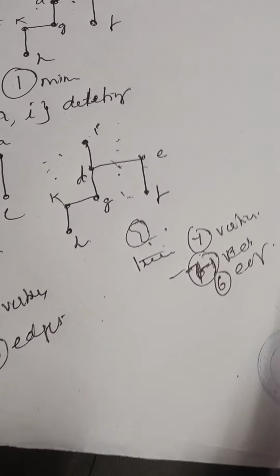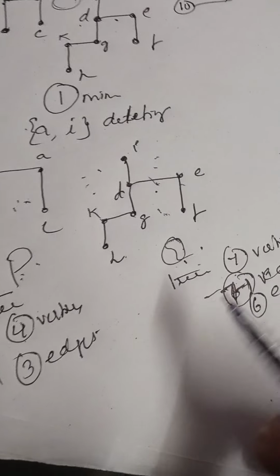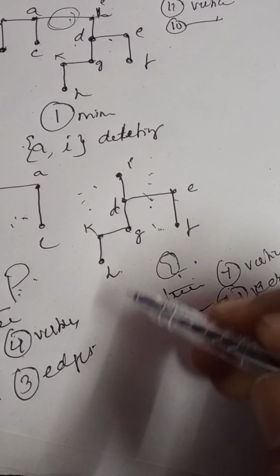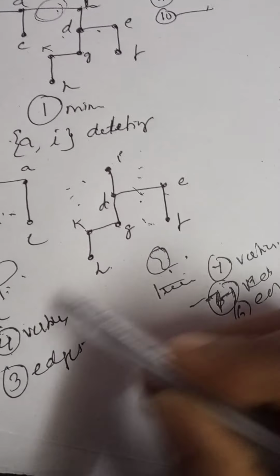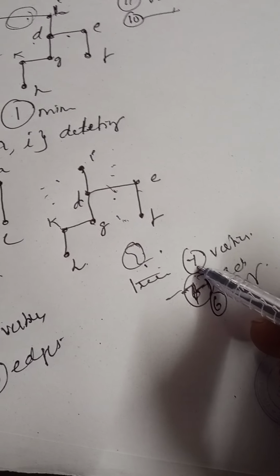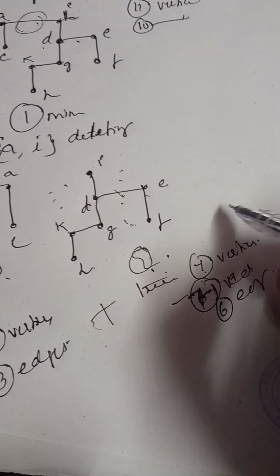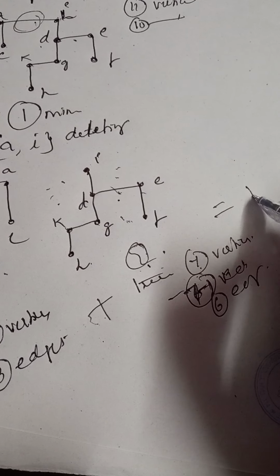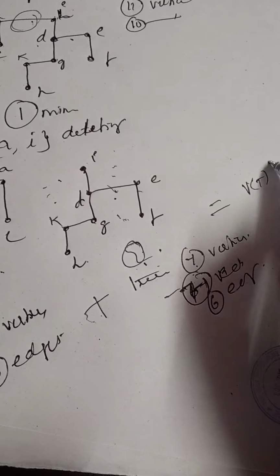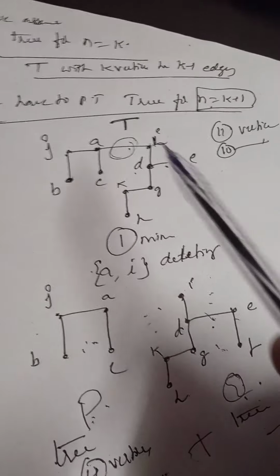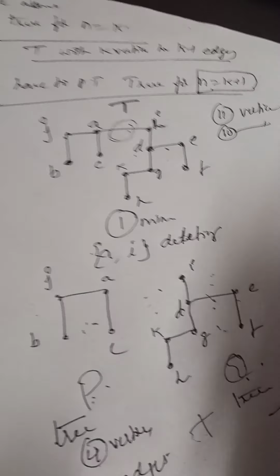Remember this point. Now here the number of vertices in P plus the number of vertices in Q is equal to the number of vertices in T, no? Right? Simply we are deleting an edge.